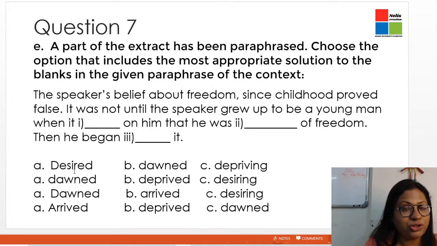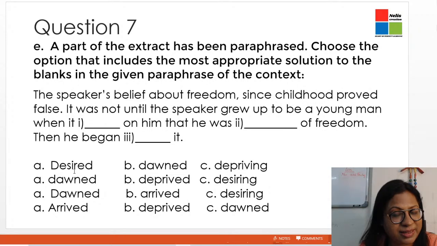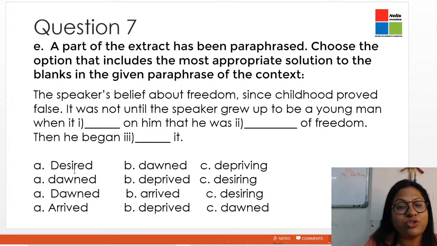Then you can move on to the next option and see again that if the first option is correct, the second blank, does it make sense? So in this way you need to eliminate the wrong ones and choose the correct option.